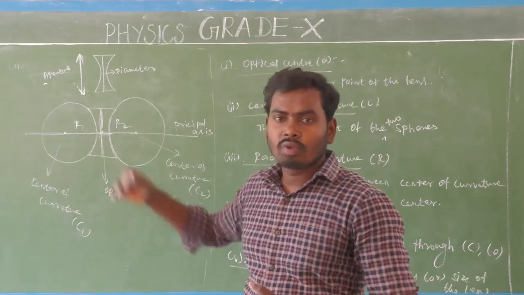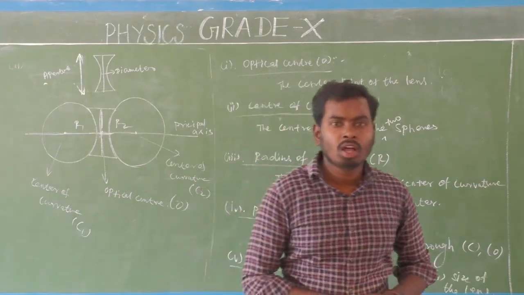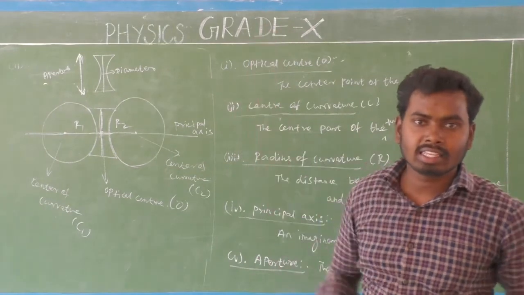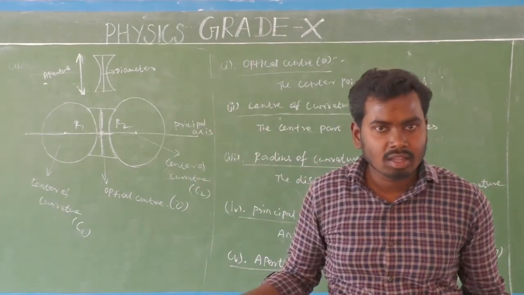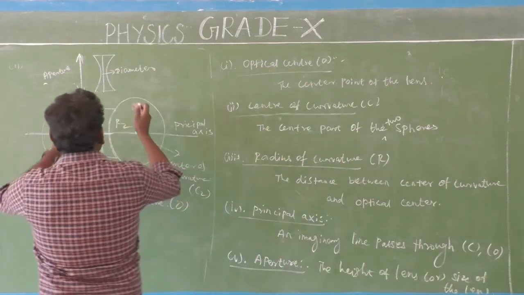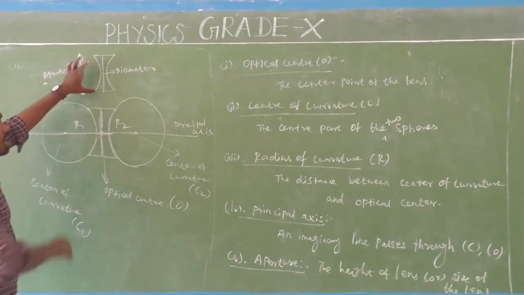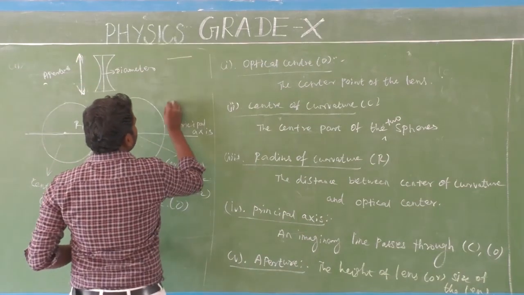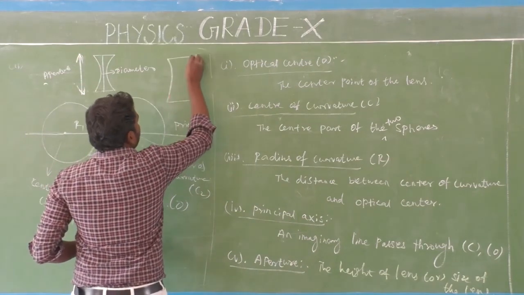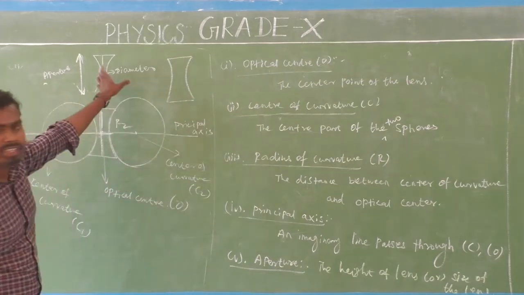So here aperture is very important. So why is aperture very important? When the size of the aperture increases, more amount of light enters into the lens. Am I right? So consider this is a small size. So this is a small size of the concave lens. Okay, I am going to draw a very big size. Okay, so this is very big compared to this one.